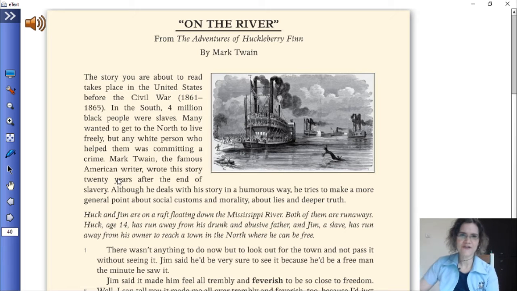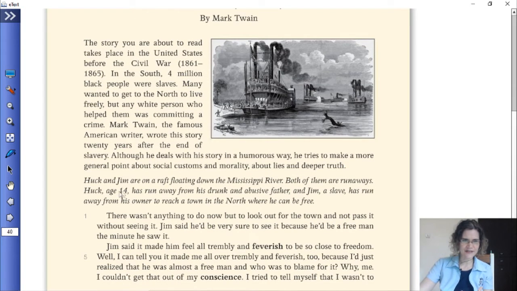The story you're about to read takes place in the United States before the Civil War, 1861 until 1865, in the South. 4 million black people were slaves. Many wanted to go to the North to live freely, but any white person who helped them was committing a crime. Mark Twain, the famous American writer, wrote this story 20 years after the end of slavery. Although he deals with his story in a humorous way, he tries to make a more general point about social customs and morality, about lies and deeper truth. Now, whatever is